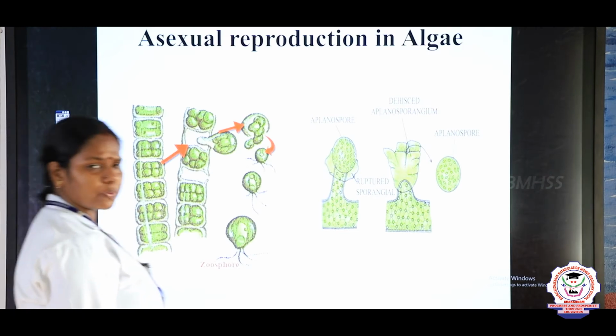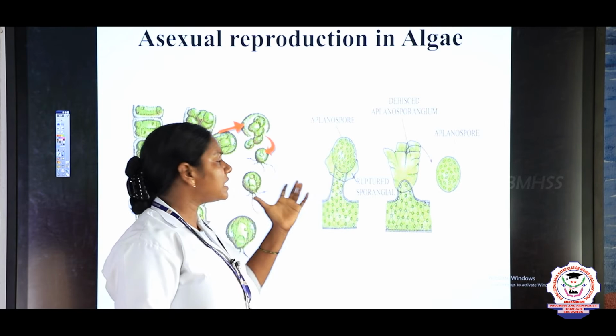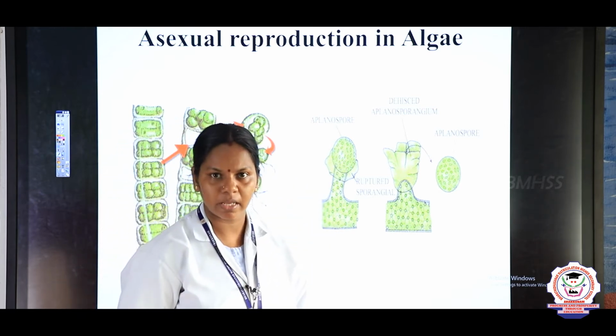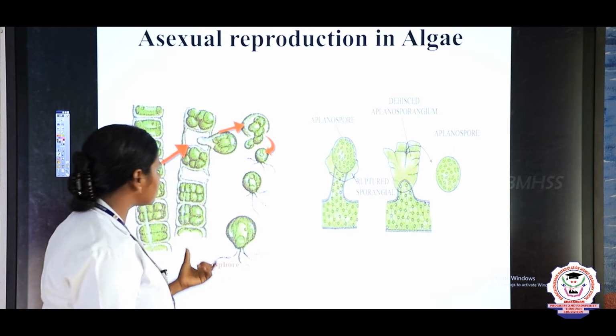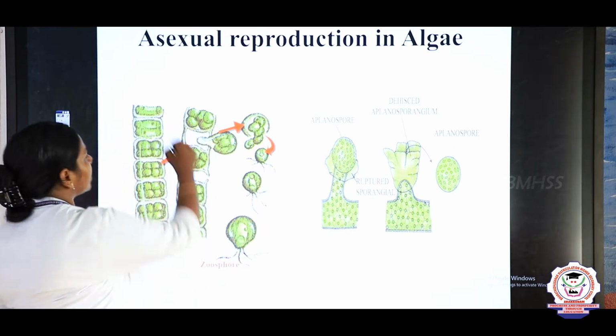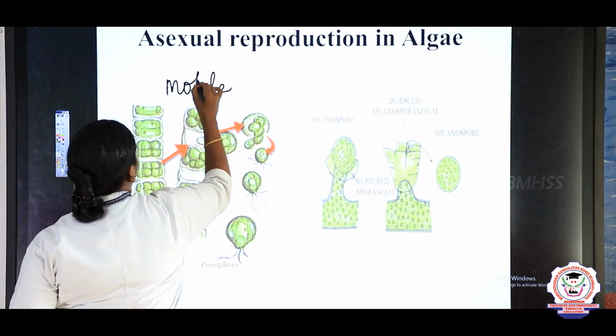Asexual reproduction in algae takes place by means of producing spores, and some spores are motile. What do I mean by motile, children? They can move from one place to another.